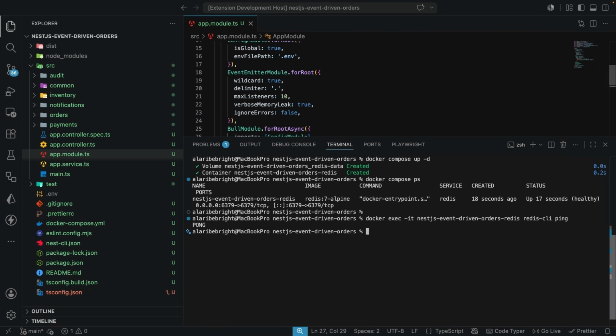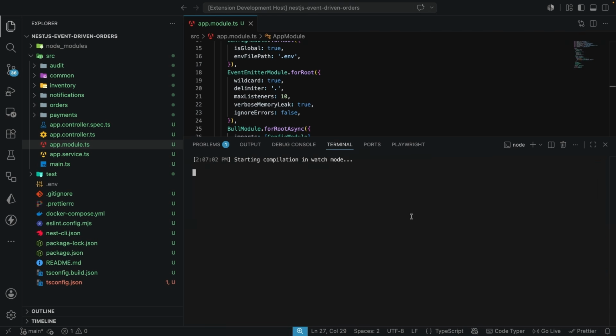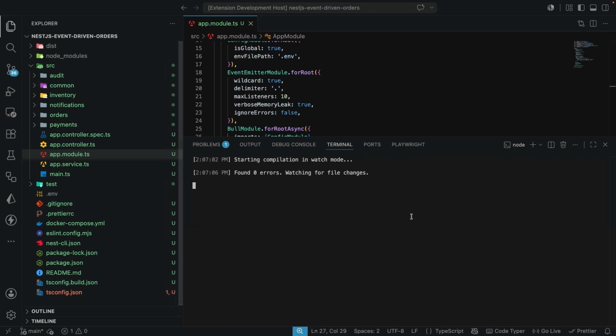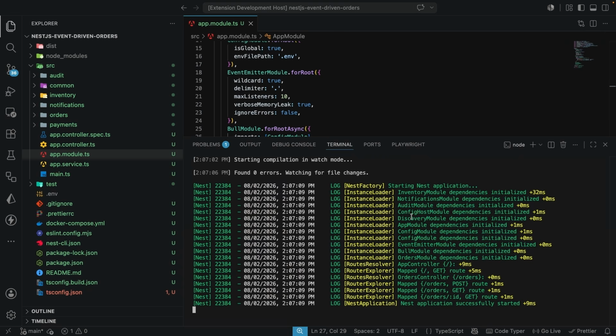So I'm going to open up the terminal. Let's double check that our NestJS application is still up and running. I'm going to say npm run start:dev like this, and I'm going to send this to check that connecting BullMQ, or registering the Bull module, actually works as expected. After this, we can go on to create the queues. So we can see now the connection works. Now let's focus on creating the queues.